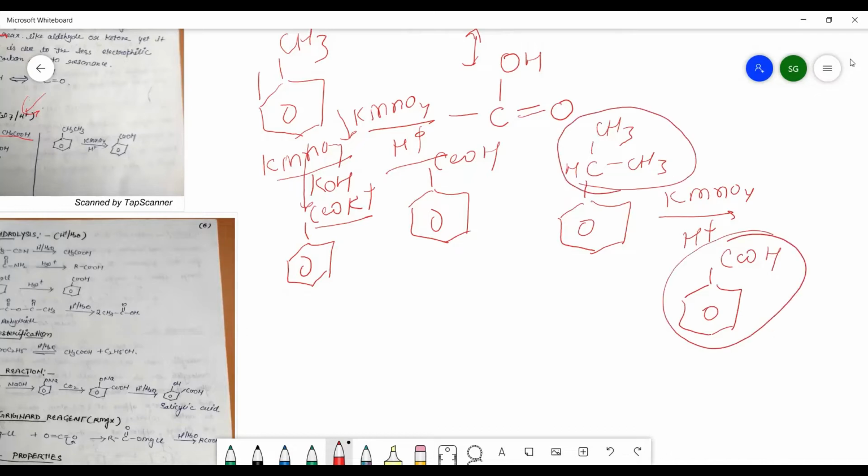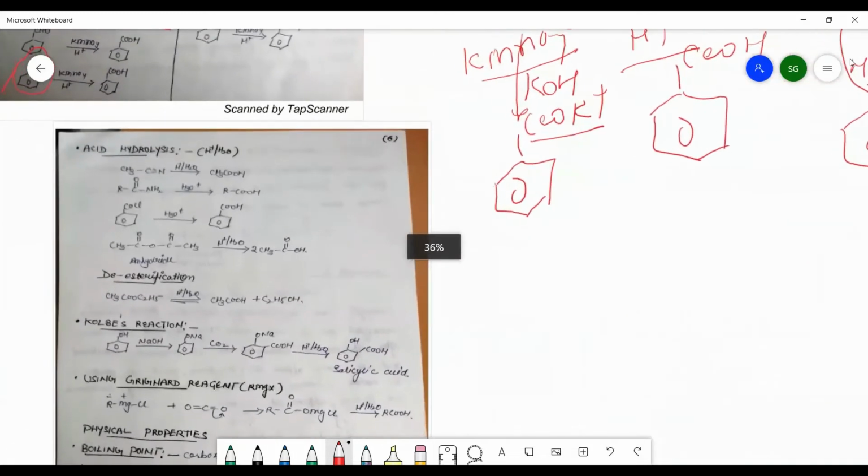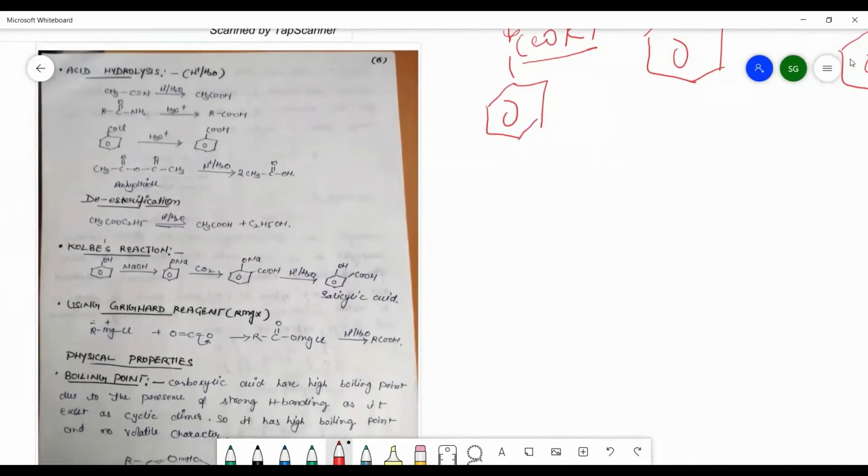However big the R group is here, ultimately it will give rise to the formation of benzoic acid.